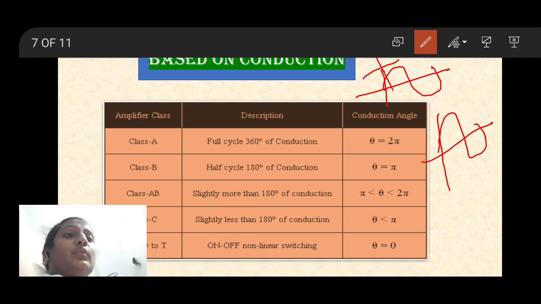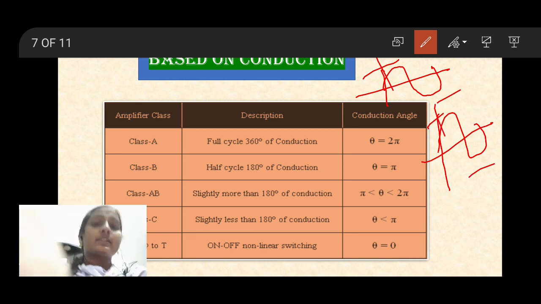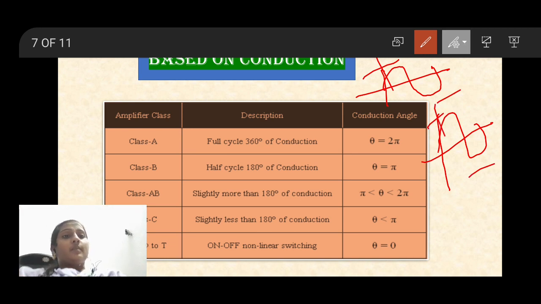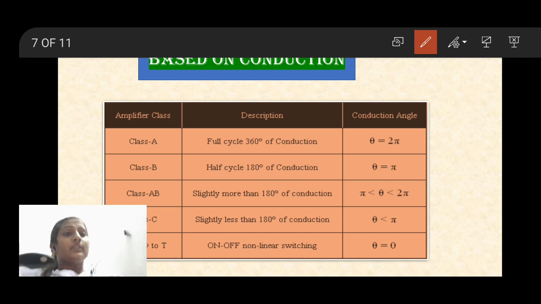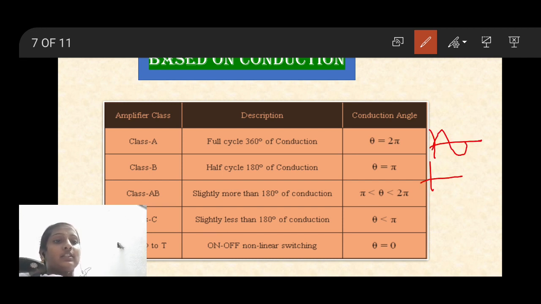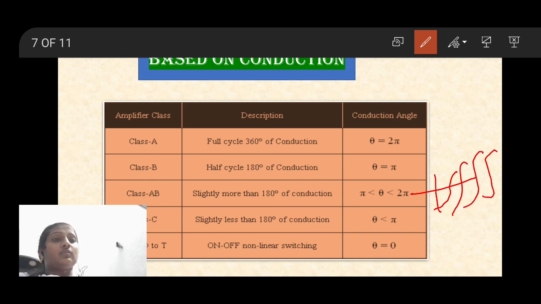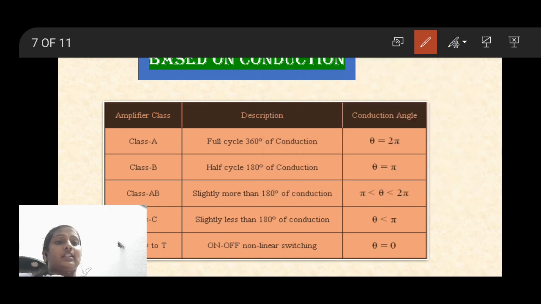Both positive and negative half cycles are utilized. But while coming to class B, class A means like this output. Class B means whether it may be positive halves or it may be negative halves like this. While coming to class AB, like this, positive, negative, means more than 180 and less than 360.